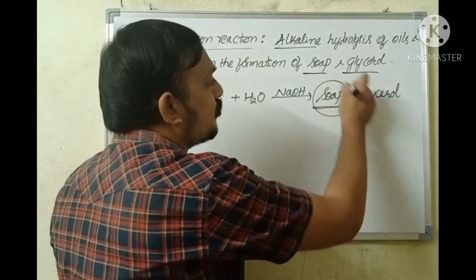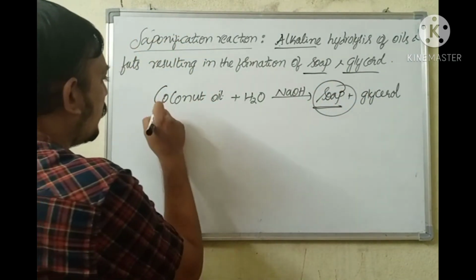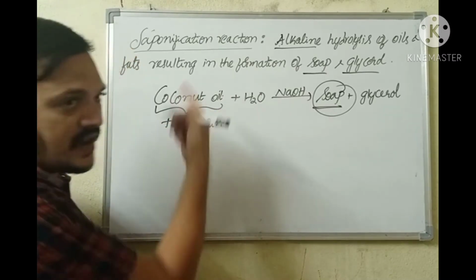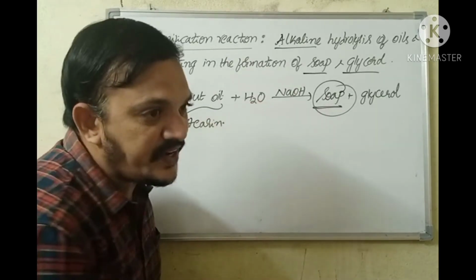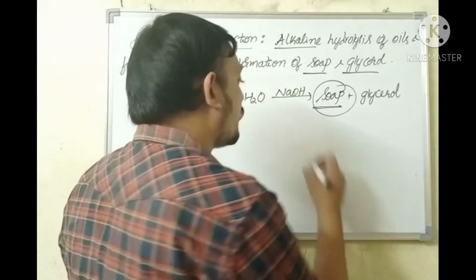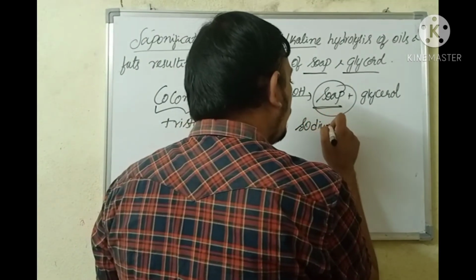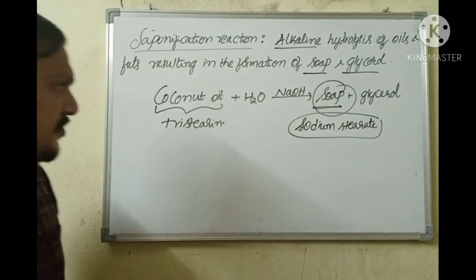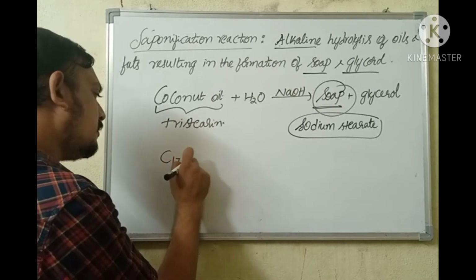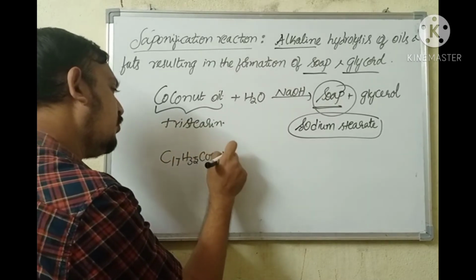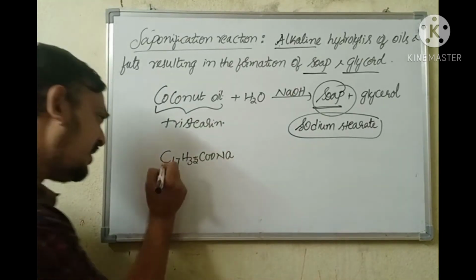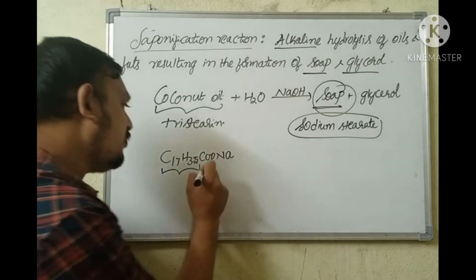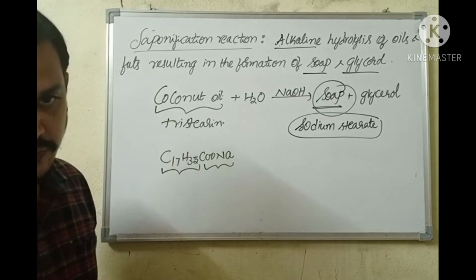So if I consider the soap obtained here, coconut oil contains tristearin, formula I had given to you before. Tristearin, when it is made to react with water in presence of sodium hydroxide, produces sodium stearate, which has molecular formula C17H35COONa. It contains a carbon chain of length 17 carbon atoms along with a carboxylate group.